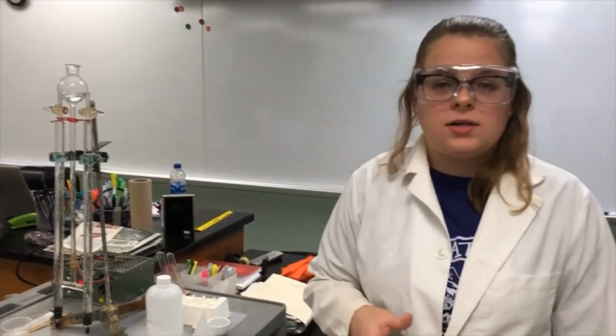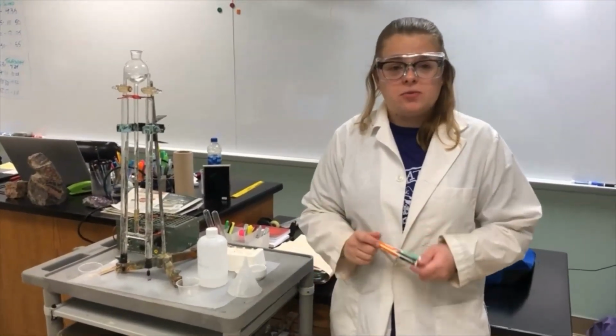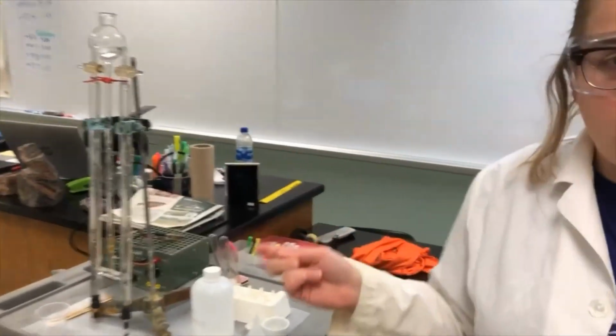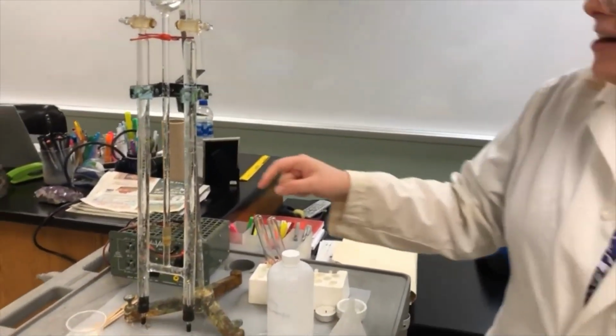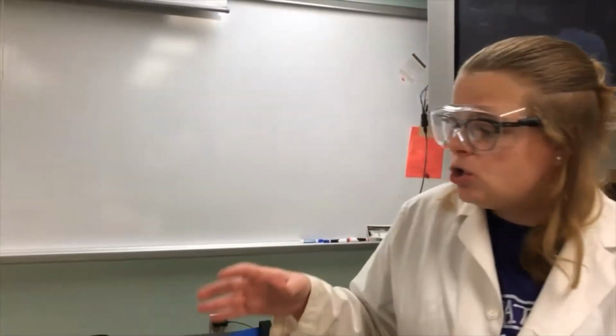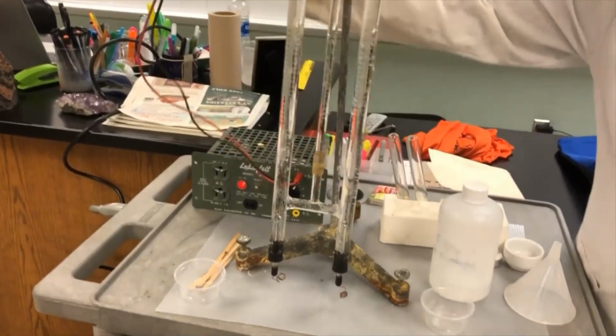Okay, so we just talked about synthesis and decomposition reactions. So let's actually go see those reactions in real life. Right here, I have an apparatus called the electrolysis machine. What is inside here is water with a little bit of acid, because an acid is going to be a catalyst. Catalysts are substances in a reaction that help speed it up but don't change what is going on in the reaction. So what I'm going to do is I have a battery system with little clips.